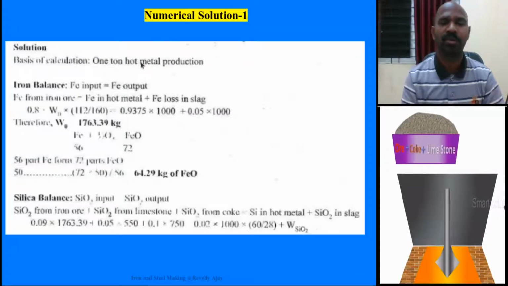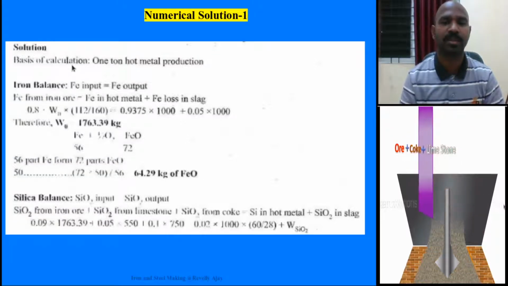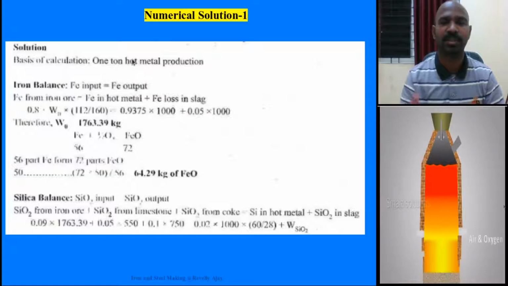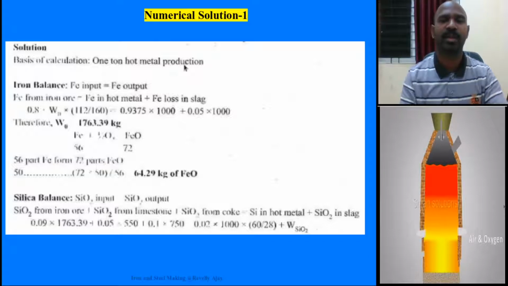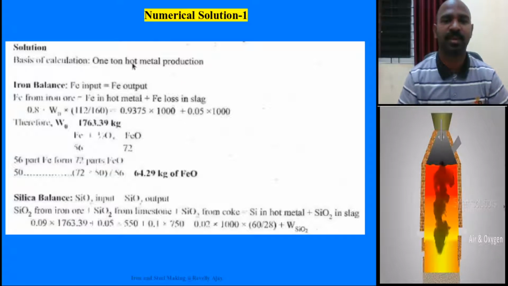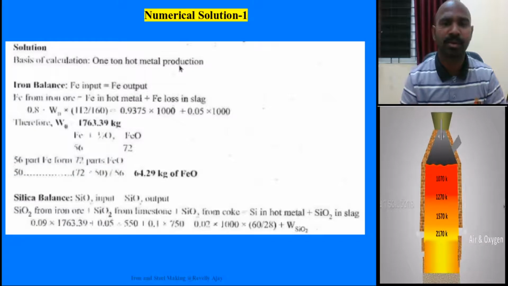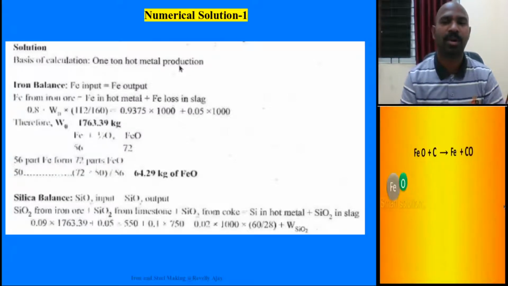All these iron making numerical problems are done on the basis of calculations. The basis here is 1 ton hot metal production. It is not 10,000 tons per day blast furnace production, but numerical problems are set with respect to 1 ton hot metal production. You can extrapolate it to whatever the production capacity of the respective blast furnace used by the specific plant. Now let us proceed.